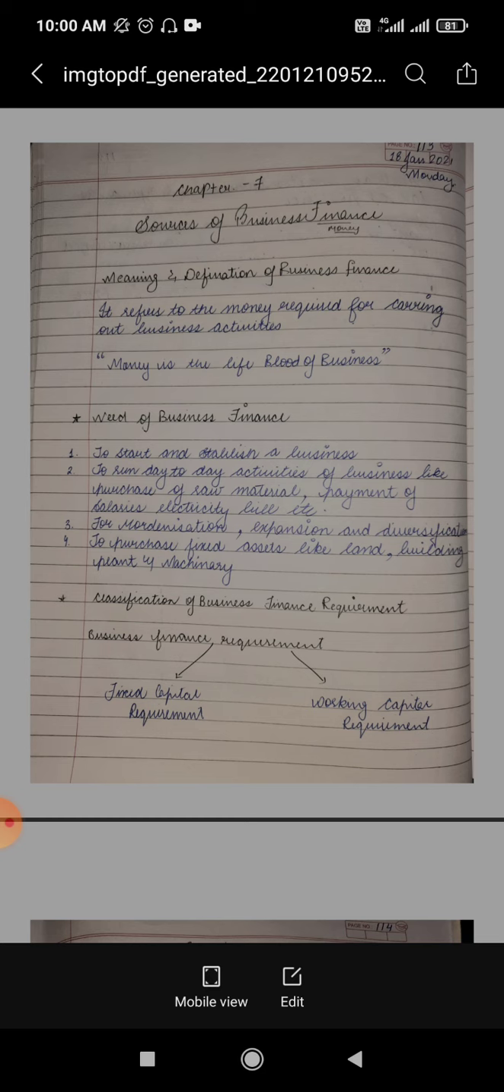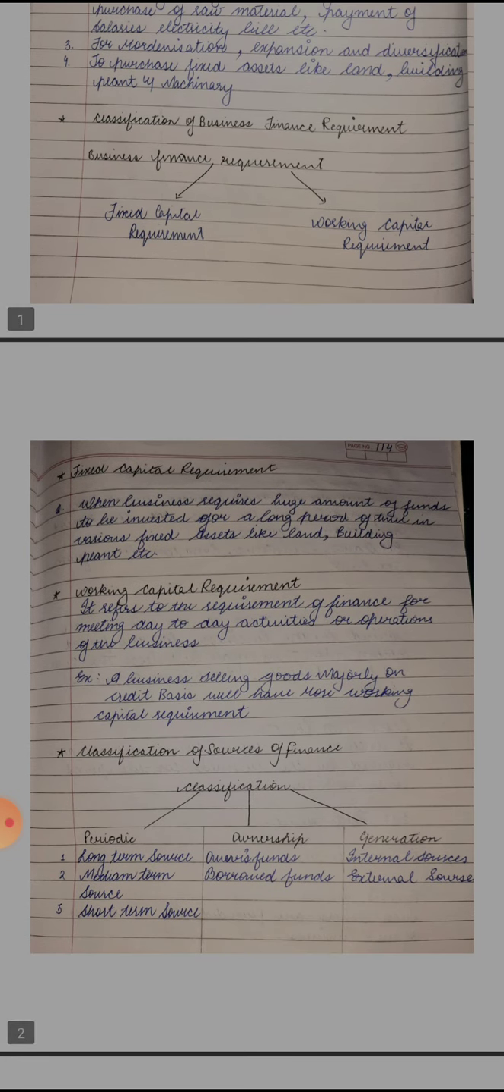Coming to the next one, that is classification of business requirement. Now we require business finance for two major purposes. The one is classified as fixed capital requirement, the other one is known as working capital requirement. Now fixed capital requirement means when a business requires a huge amount of funds to be invested for a longer period of time in various fixed assets, it is known as fixed capital requirement.